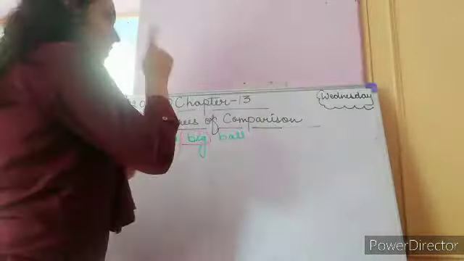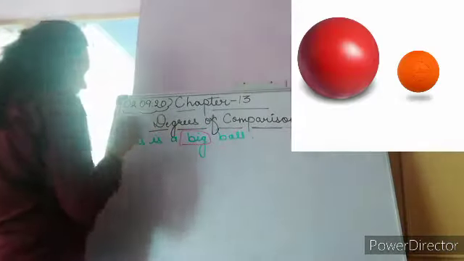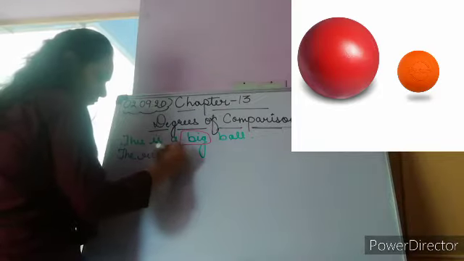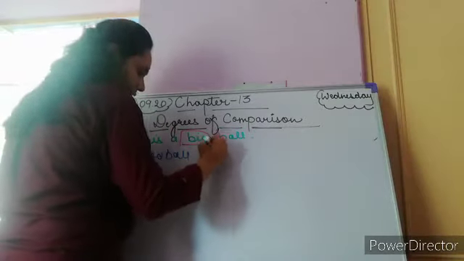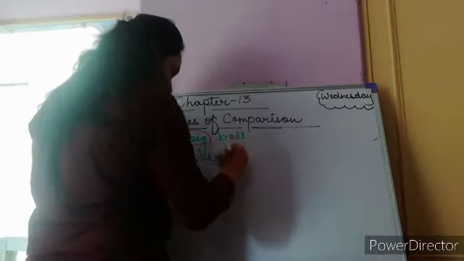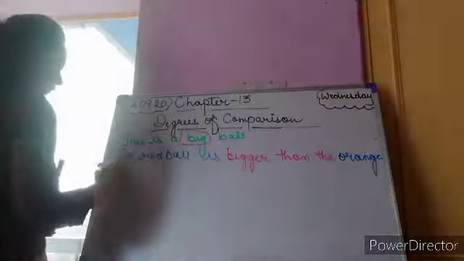Now look at this next picture. Here we can say the red ball is bigger than the orange ball.